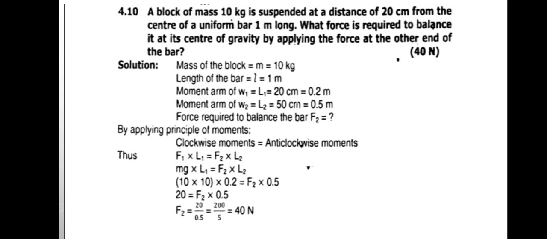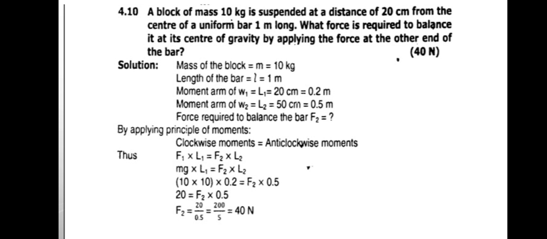We are required to find the force that is required to balance the bar, F2. Now by applying the principle of moments, clockwise moment equals anti-clockwise moment, just like in the previous numerical, torque 1 equals torque 2. Now force into length equals force into length on both sides.